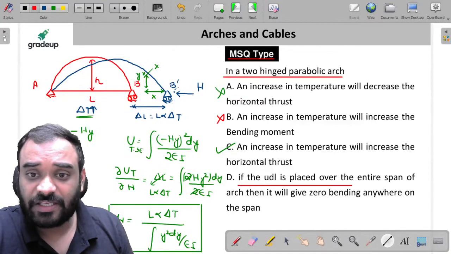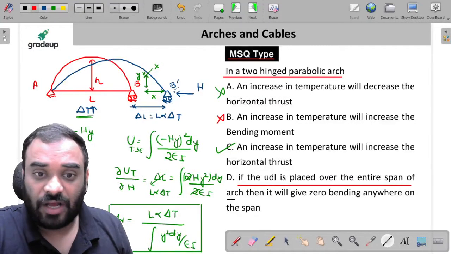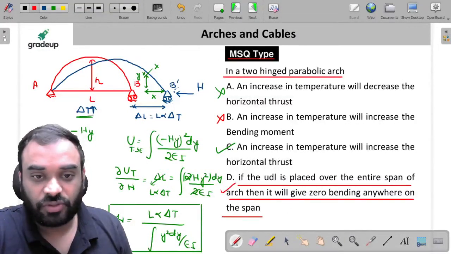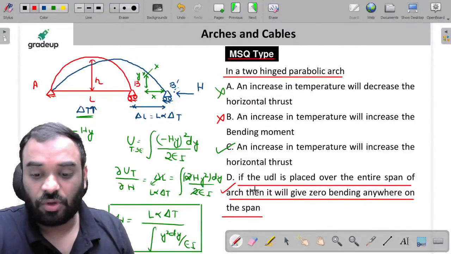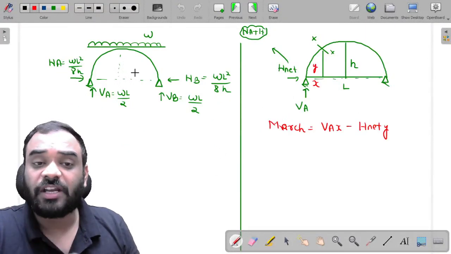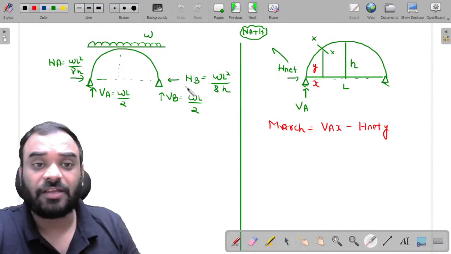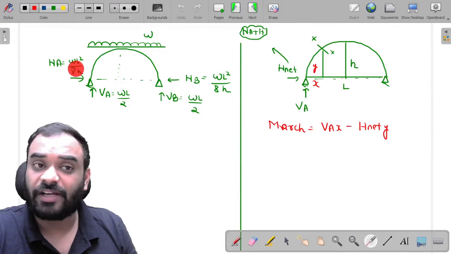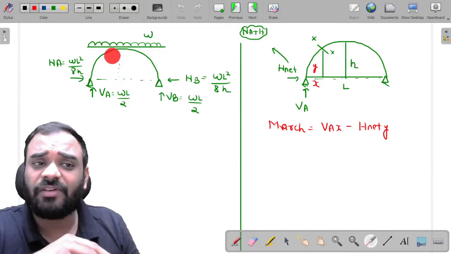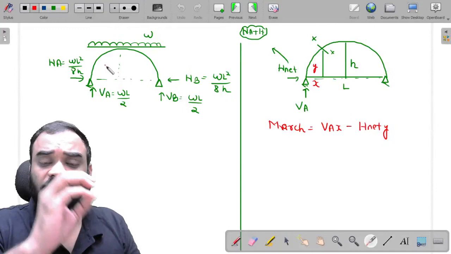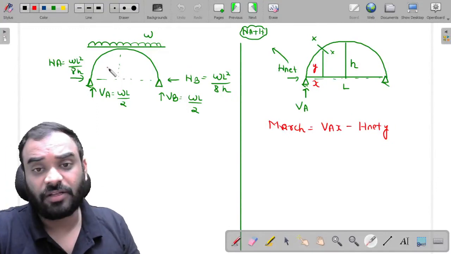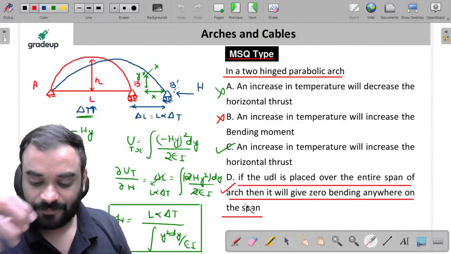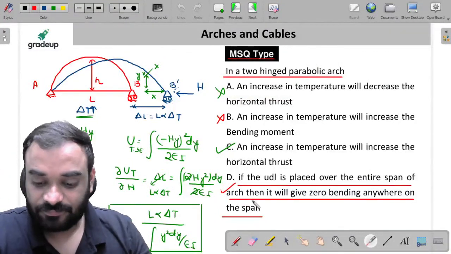if the UDL is placed over the entire span of arch, then it will give zero bending moment anywhere of the span. Yes, it is also correct, my dear friends, for two-hinge arch also, right? For two-hinge arch, my dear friends, the reaction will remain same, like WL square by 8H, WL by 2, WL by 2, WL square by 8H. If you find the bending moment anywhere on the section of two-hinge arch, then definitely you will get the zero bending moment. So again, this particular statement is true. So only C and D are correct. C and D are correct.